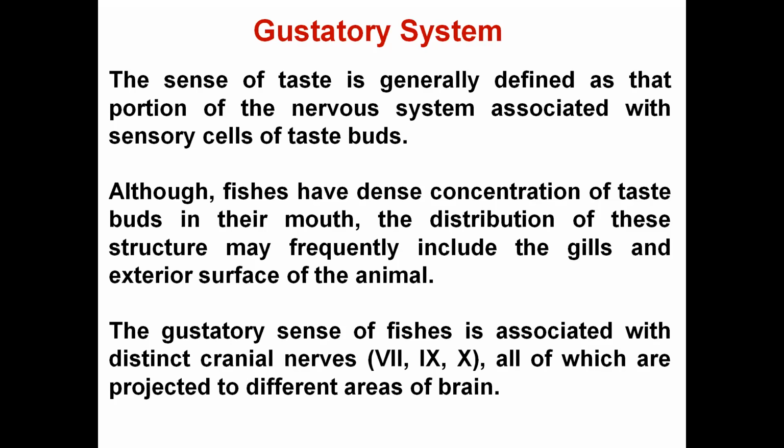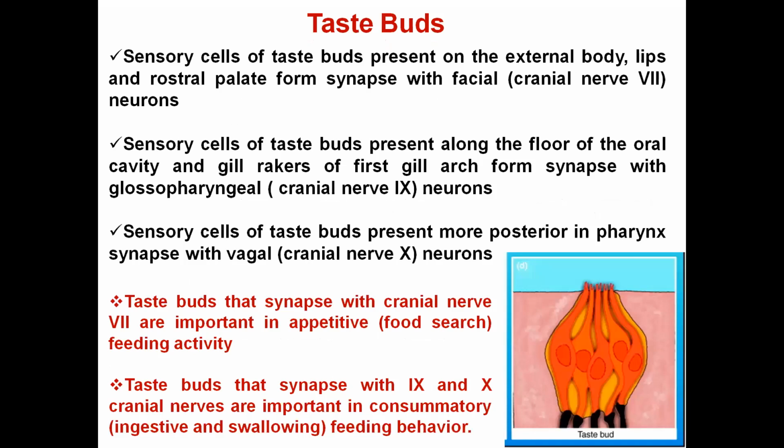So here we'll see the sensory cells or the taste buds. The taste buds which are present on the external body, on the lips, on the rostral plate, they are actually linked with the cranial nerve 7.